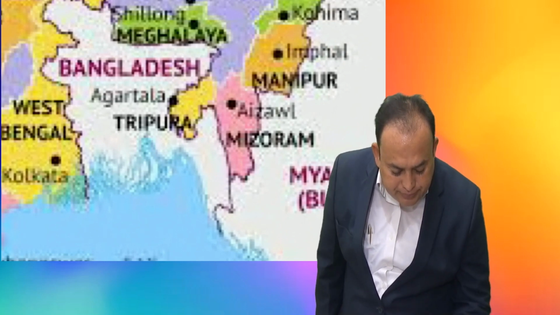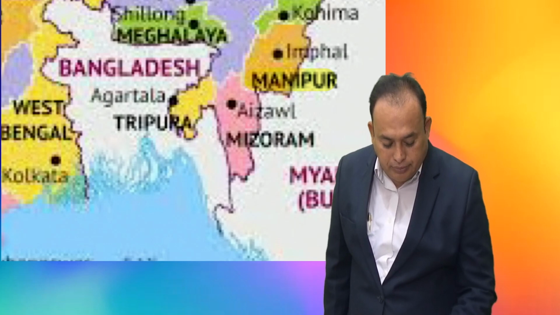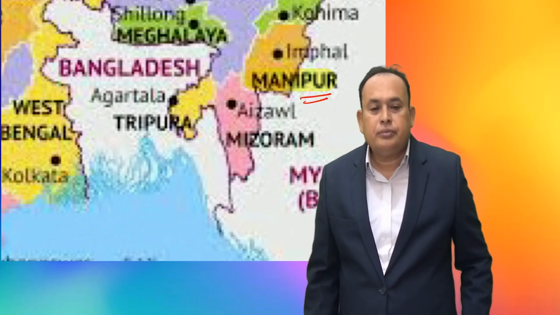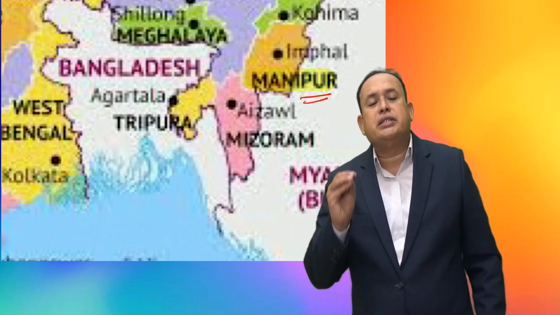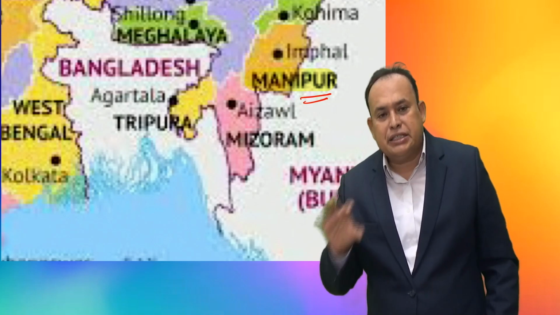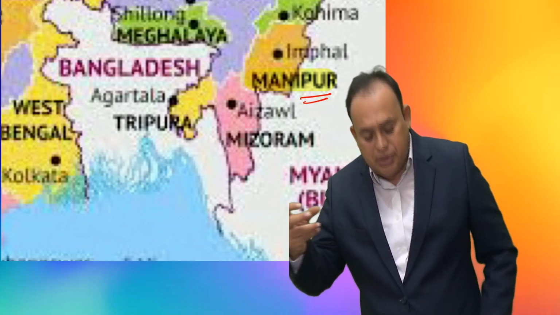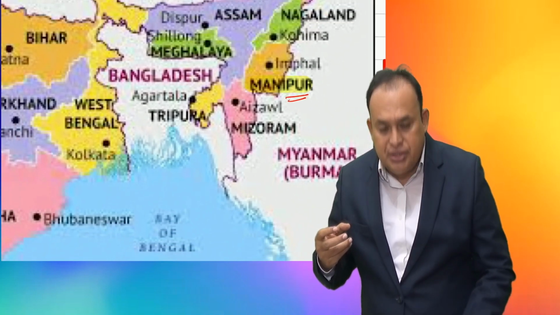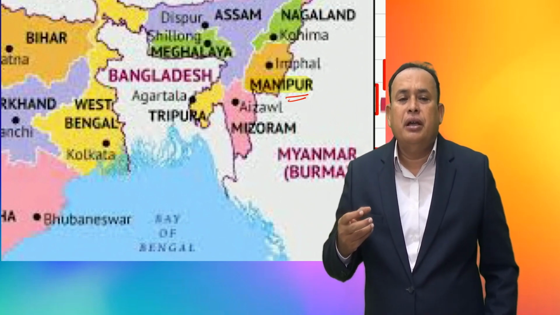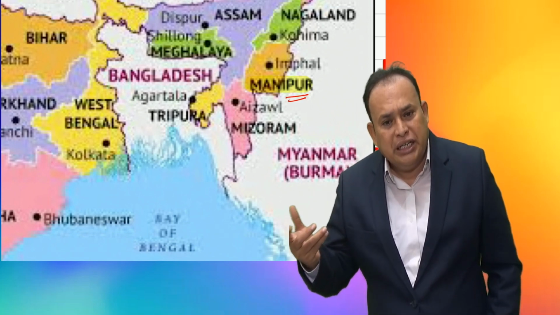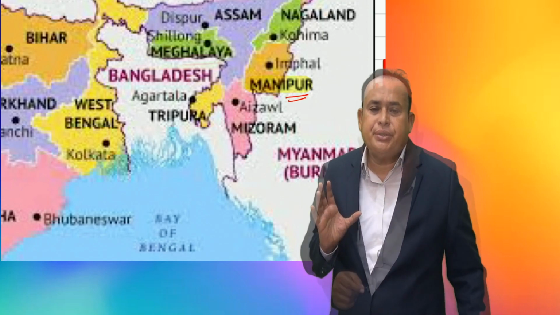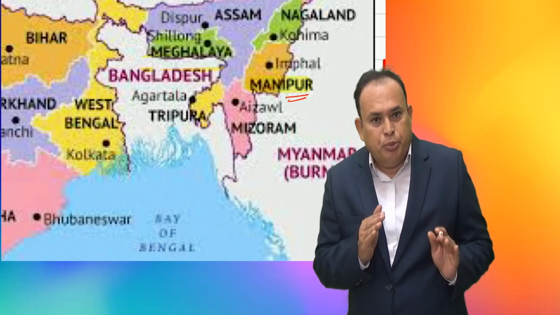Manipur. Aggregate turnover in the state, you may be a supplier of goods, you may be a supplier of services, you may be a supplier of both. Turnover limit is 10 lakhs. Therefore, Manipur.